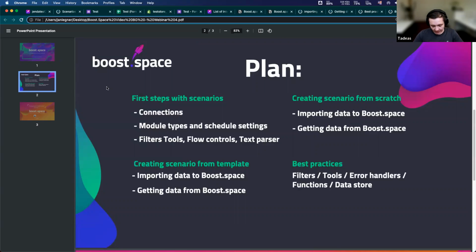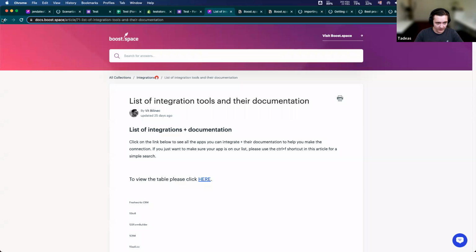First thing that I just wanna show is when you're making the first steps of making an automation, you need to connect to one of your tools. You need to authenticate with that. So Jan, if you can show us our documentation.